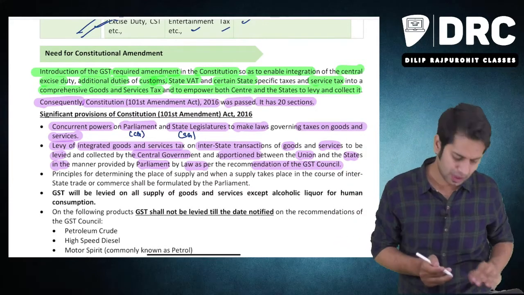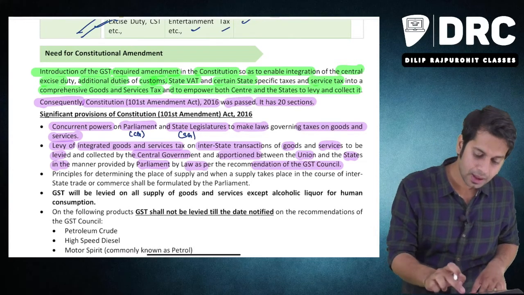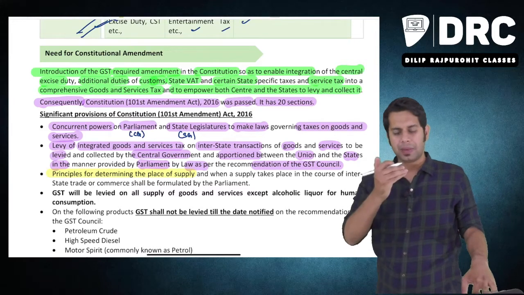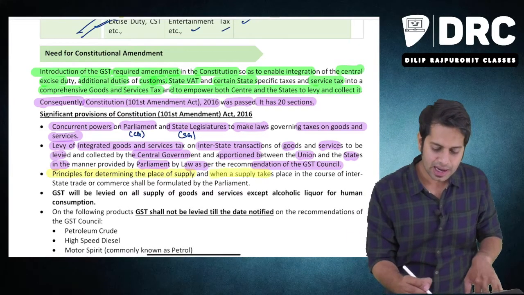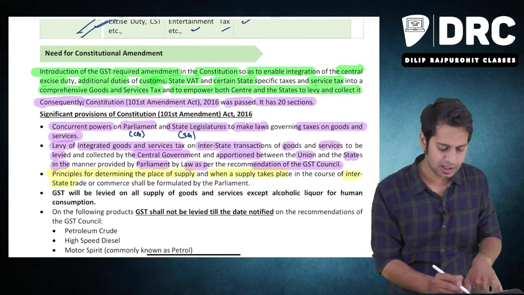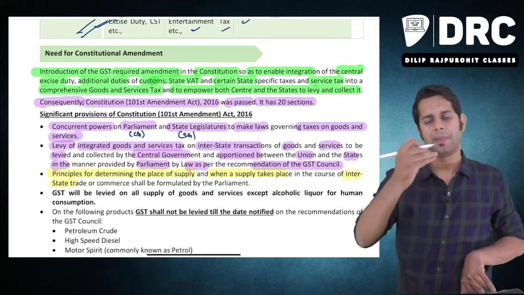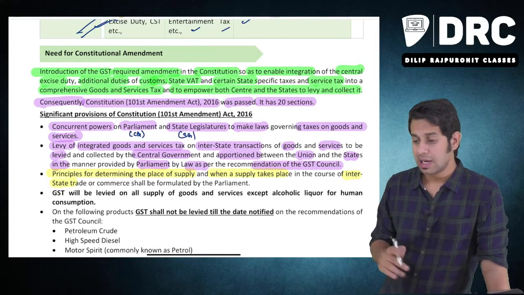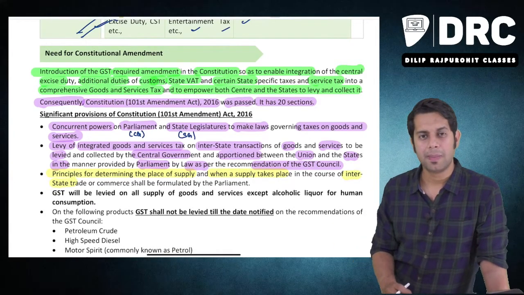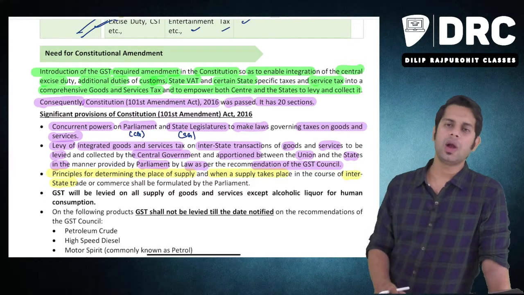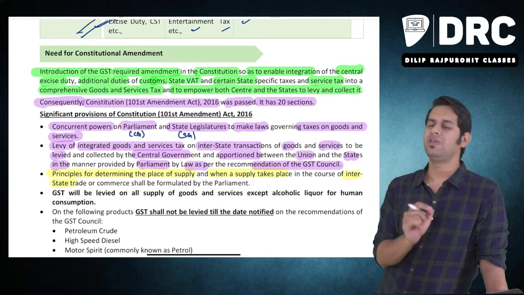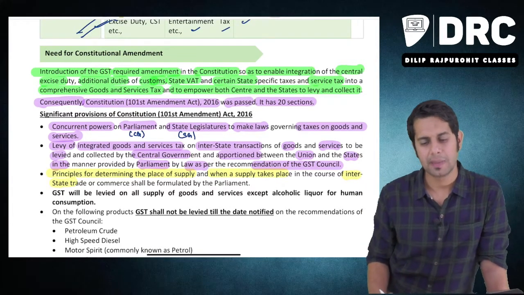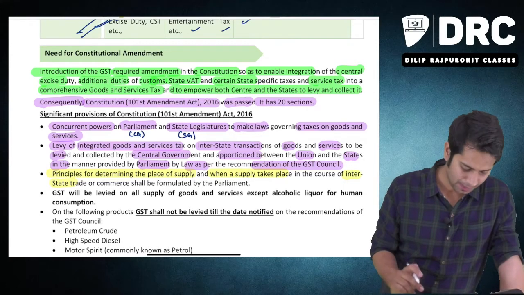That was also told in this particular article. Then the central government will have the power to determine the principles with regard to place of supply. When can I treat a particular supply as an interstate supply? With regard to that, only the central government or the parliament has the power to make the law. Now you are telling, sir, IGST will be levied on interstate supply. But how will I come to know whether a supply is interstate or intrastate supply? The central government will have the power to decide when a particular supply will be treated as interstate supply and when a supply will be treated as intrastate supply.